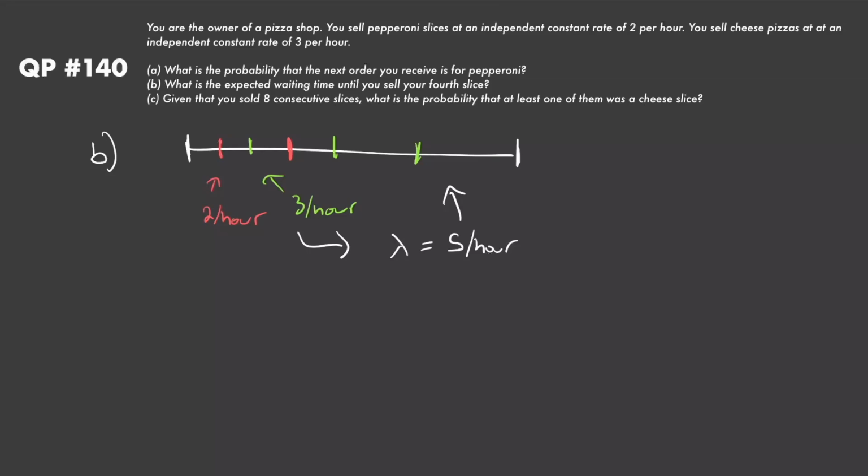Now, what's the expected value of a gamma distribution? Well, we also derived that in QP number 137, so that's just going to be equal to n divided by lambda, where lambda is our rate parameter, and n is the arrival that we're waiting for. So in our case, we're waiting for our 4th arrival, and we have a rate parameter of 5. So the expected waiting time until my 4th slice, since lambda is in terms of hours, is going to be 4/5 of an hour.